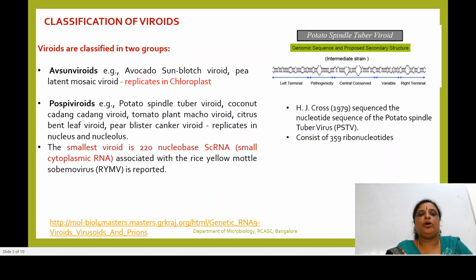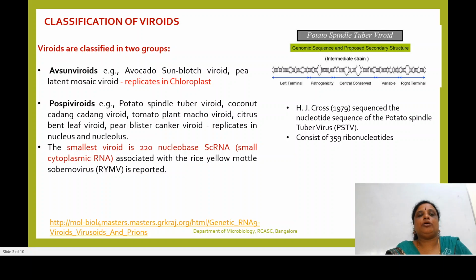So how have these viroids been classified? Viroids have been classified into two groups. One is Avsunviroids, the other one is Pospiviroids. What are these Avsunviroids? These are the viroids which replicate inside the chloroplast of the infected plant. Remember, Avsunviroids are the ones which replicate inside the chloroplast of the infected plant. Whereas Pospiviroids replicate inside the nucleus and nucleolus.